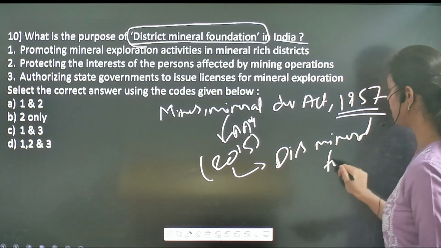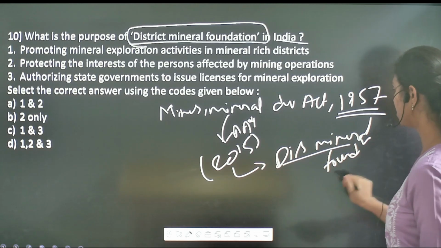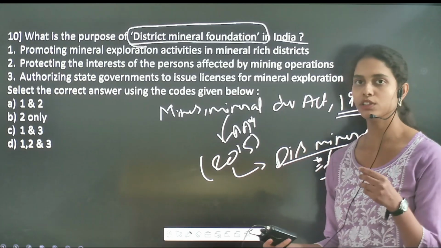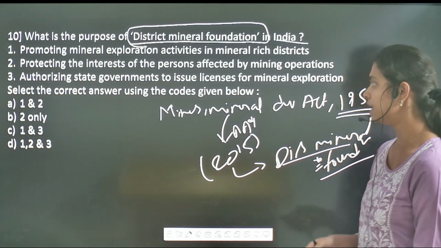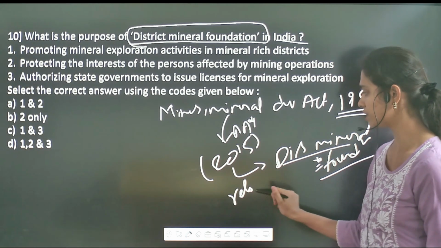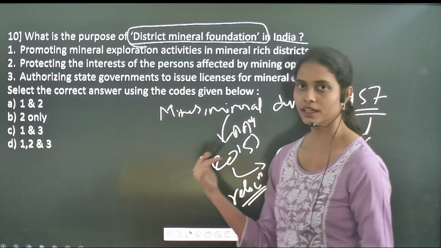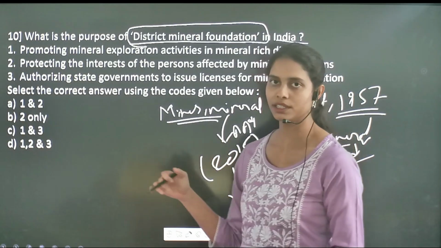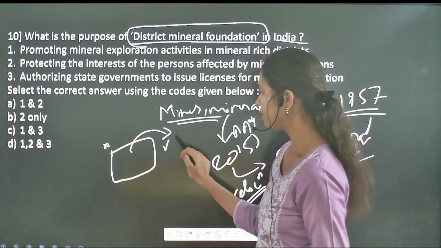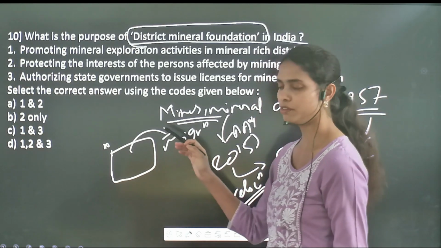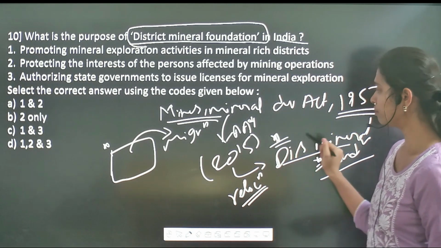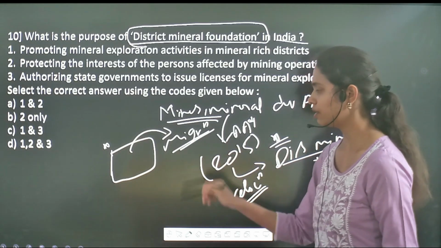And the main aim of this particular foundation, from the name itself you can understand that it is a foundation. That means its main aim is to help those people who got affected by different mining activities and the different relocation activities. Whenever mining or exploration of minerals takes place in a particular area, there will definitely be some kind of migration, that means migration of people from that mining area to some other area. So the main aim of this foundation is to help these migrated people.